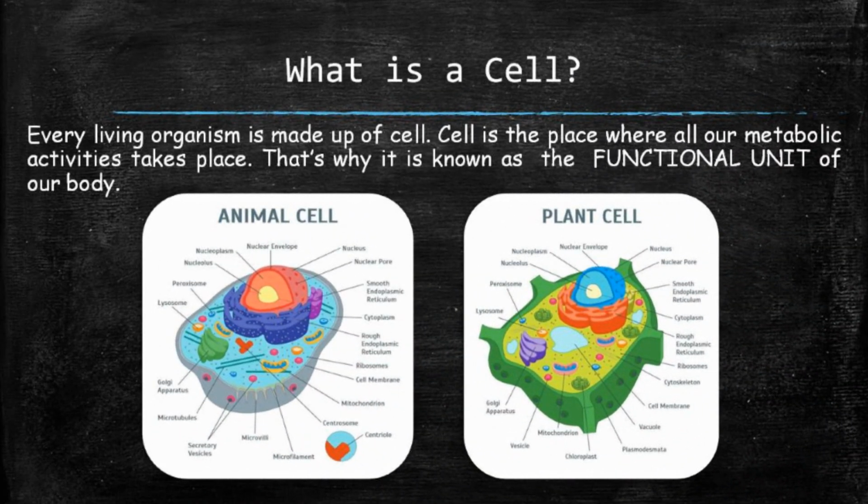So to start the chapter, we have to know the outline idea of a cell. Basically, we know that every living organism is made up of a cell. Cell is the place where all our metabolic activities take place, and that is why we also call it the functional unit of our body. In the slide, the left diagram is of the animal cell and the right diagram is of the plant cell. You can take a screenshot of the diagrams if you need it.